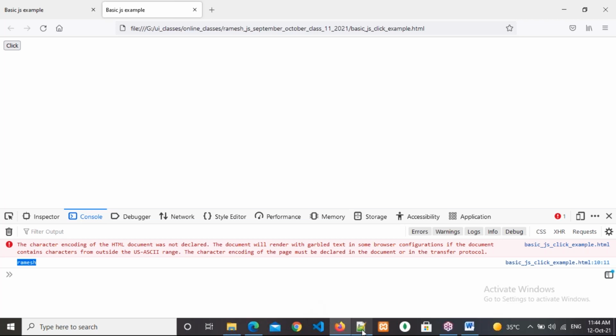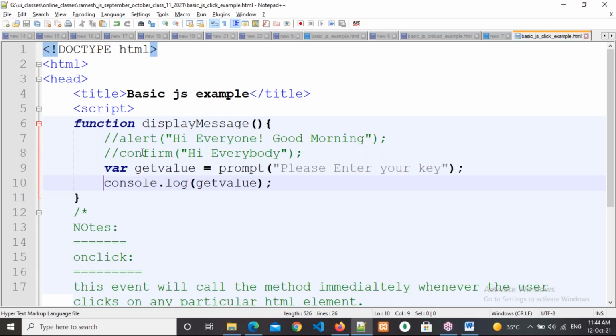So how many dialog boxes do we have? Alert box, confirm box, and prompt box. Now tell me. Sir, if I enter the value and then click Cancel, what will I get? Nothing will happen. Only when you enter the data and click on OK, then something will happen. Of course, this is related to server side programming also, but on the client side we can work with this prompt only.